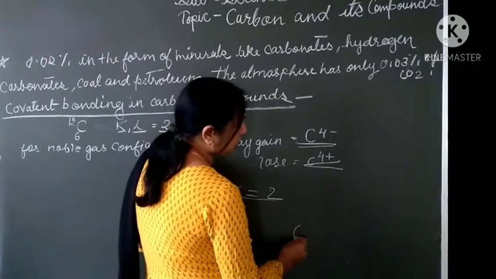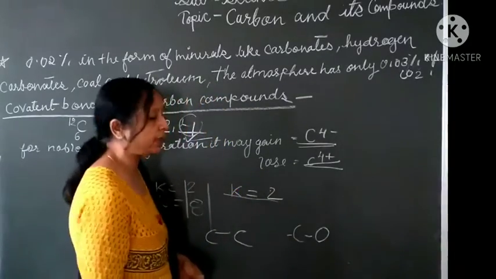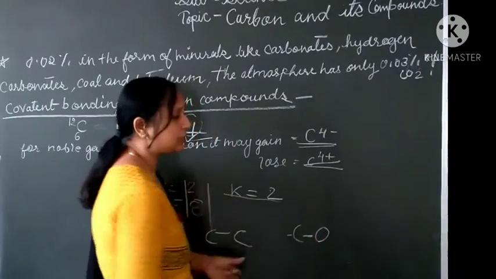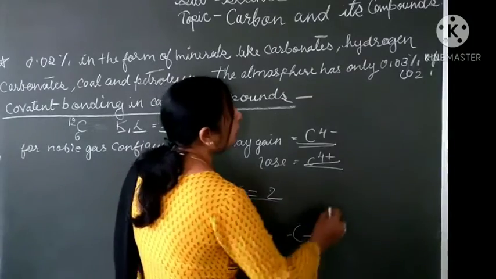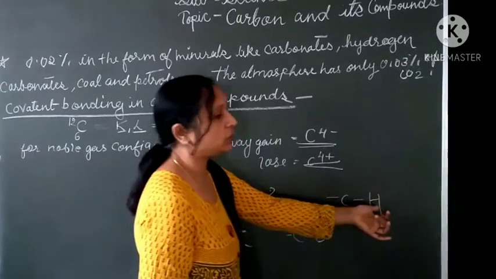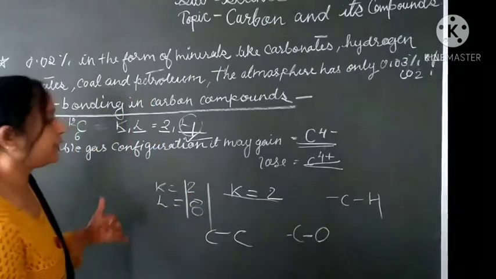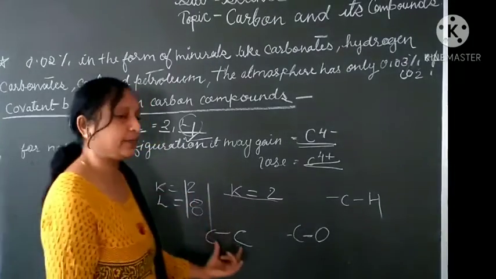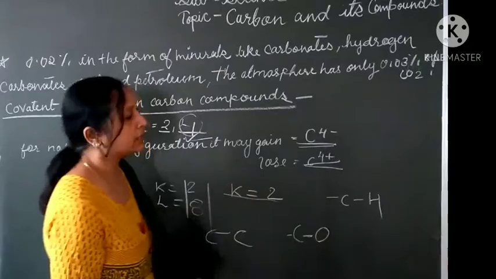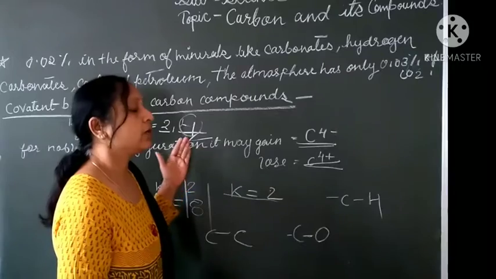Carbon can also share its valence electron with oxygen. Carbon is a non-metal, oxygen is also a non-metal. So carbon can share its valence electron with oxygen and form a carbon-oxygen covalent bond. Carbon can also share its valence electron with hydrogen and form a carbon-hydrogen bond. So a covalent bond is formed between carbon and hydrogen. In this way, a covalent bond is formed between the same atoms, carbon and carbon, or different atoms like carbon and oxygen. So carbon can solve its problem by sharing its electrons and forming covalent bonds.